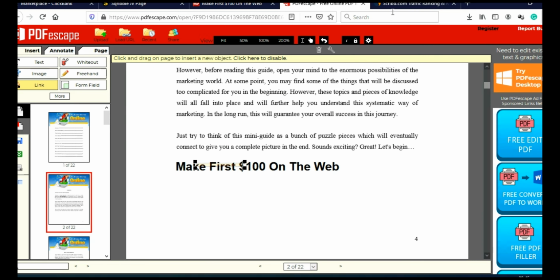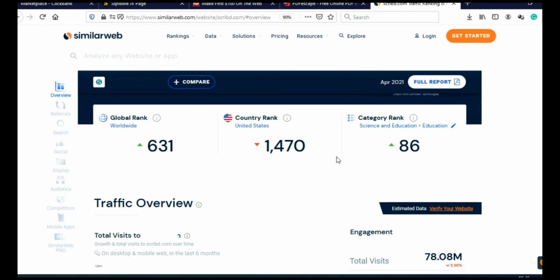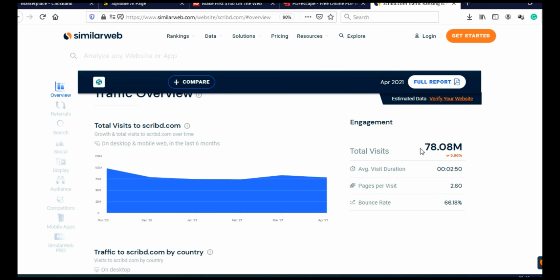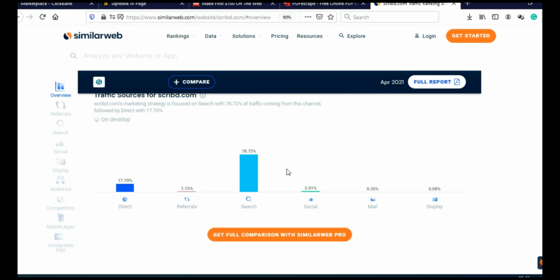But let me first show you the potential of the website that we are going to use for that. As you can see, this website is ranking 631 in the world. There are literally billions of websites in the world, and this website is in 631 position. And when you scroll here, you will see that this website got 78 million visits last month, and they are getting between 75 and 90 million visits every month. And when you scroll here, you will see that most of their traffic is actually search traffic, and that means most of their visitors are coming from Google, and that is the best kind of traffic.